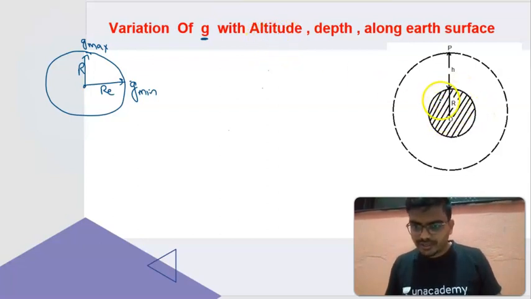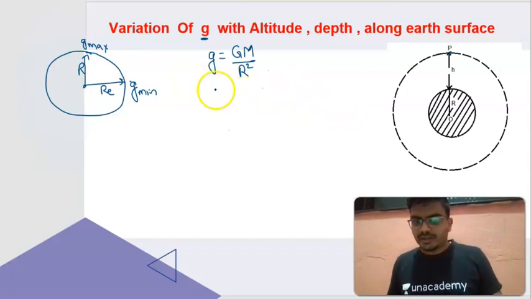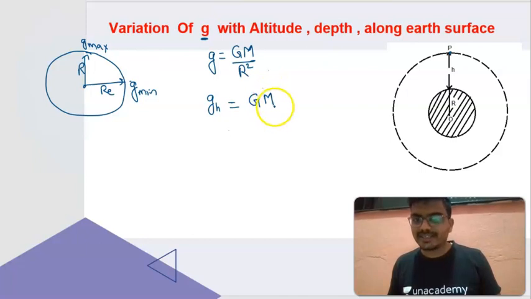See, here is the Earth's surface with radius R, and you are going to find g at a point P at a height h. So the expression for g, as you know, small g is equal to capital G, capital M upon R square. Here capital M is the mass of the Earth, capital G is the gravitational constant. Now the value of g_h at a height h is equal to, again G will be the same, mass is again the same because it is the Earth, but the radius is R plus h, the whole square.